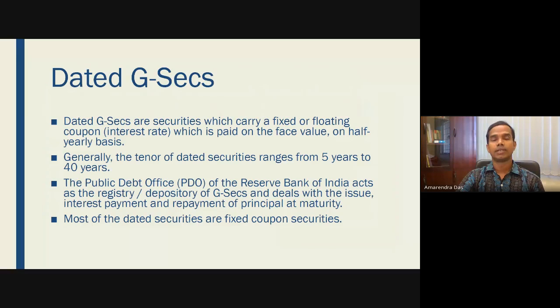So for government bonds, when these are long term, the yield or the coupon is basically paid twice in a year. And generally the tenor of the dated securities ranges from 5 to 40 years. So these are very long term in nature. When it is 40 years, it is quite long term in nature. And the public debt office of the Reserve Bank of India acts as a registry or the depository of government securities and deals with the issue, interest payment and repayment of the principal at maturity.